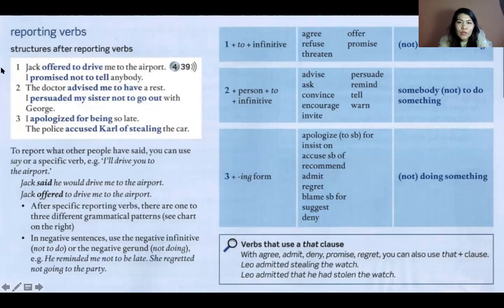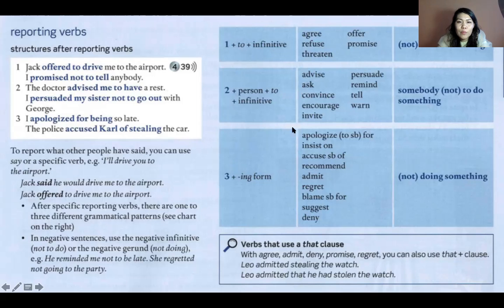With a table, you see the first. We use it with these verbs, just to and infinitive, like to agree, to refuse, to threaten, to offer, to promise. Yes. So, for example, Jack offered to drive. Yes, you see, after these verbs, we use just to and first form of the verb.